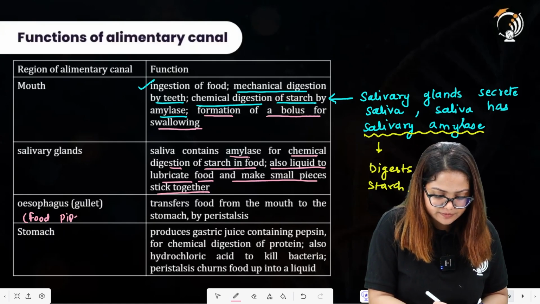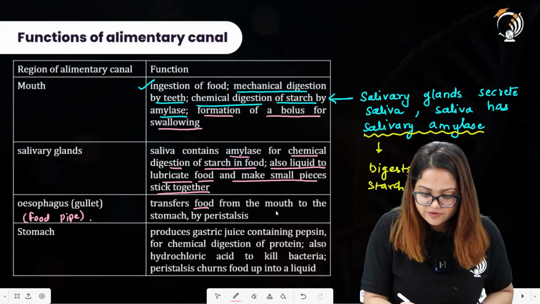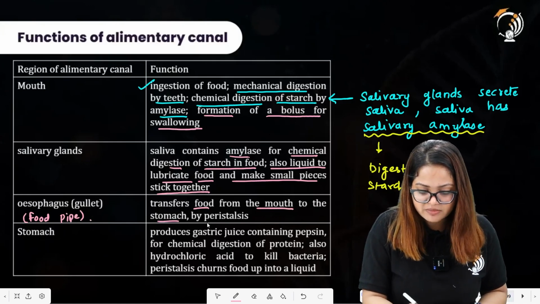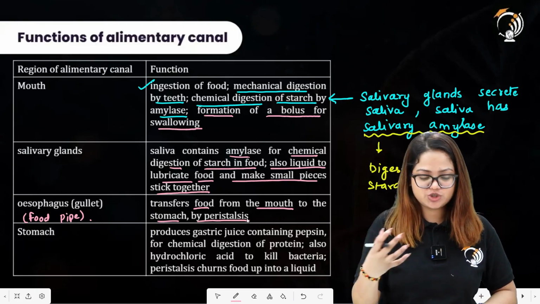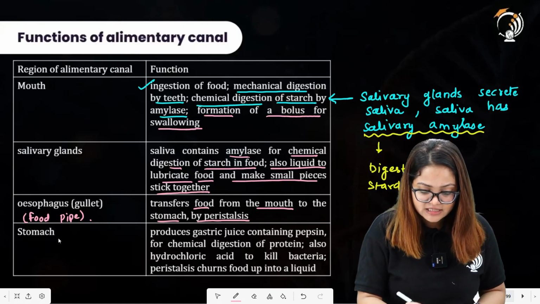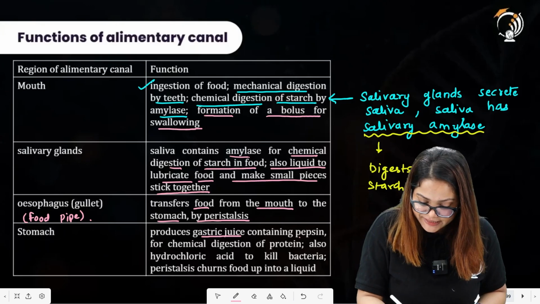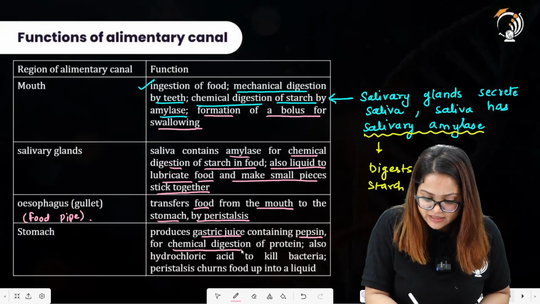Food pipe. It transfers food from the mouth to the stomach by the peristalsis movement, that is the rhythmic contraction and relaxation of the muscles. The stomach has gastric glands that produce gastric juice. It contains pepsin for chemical digestion of protein.